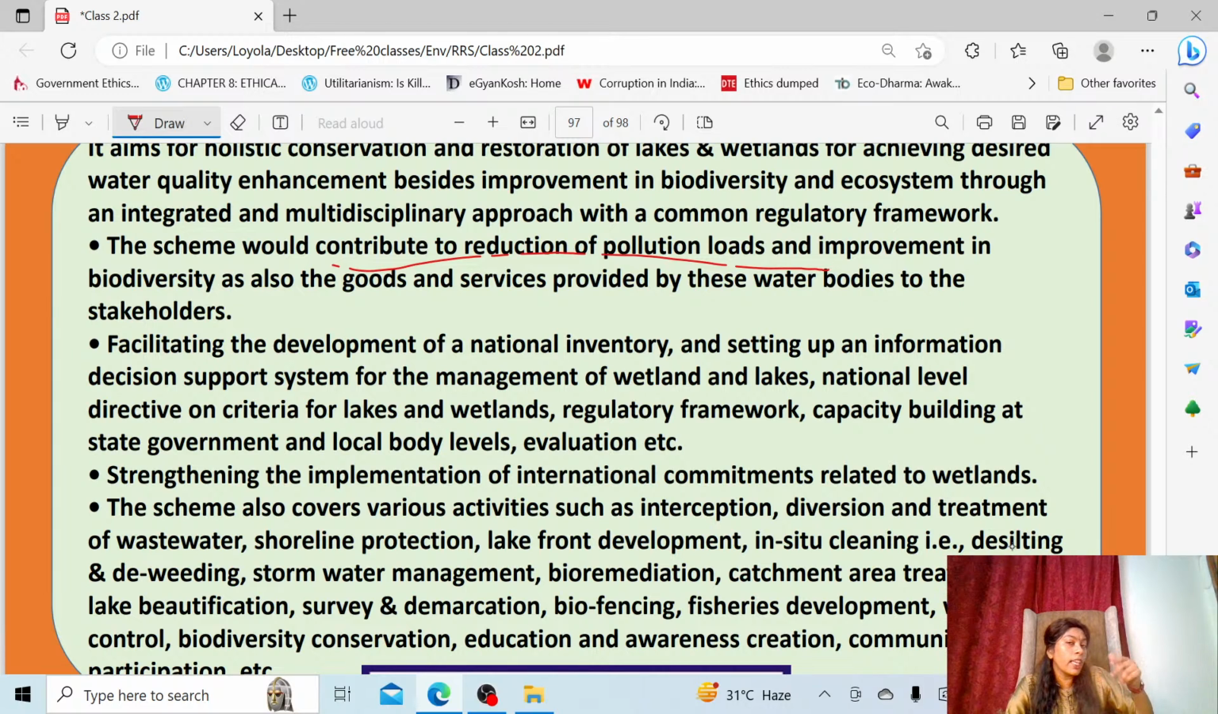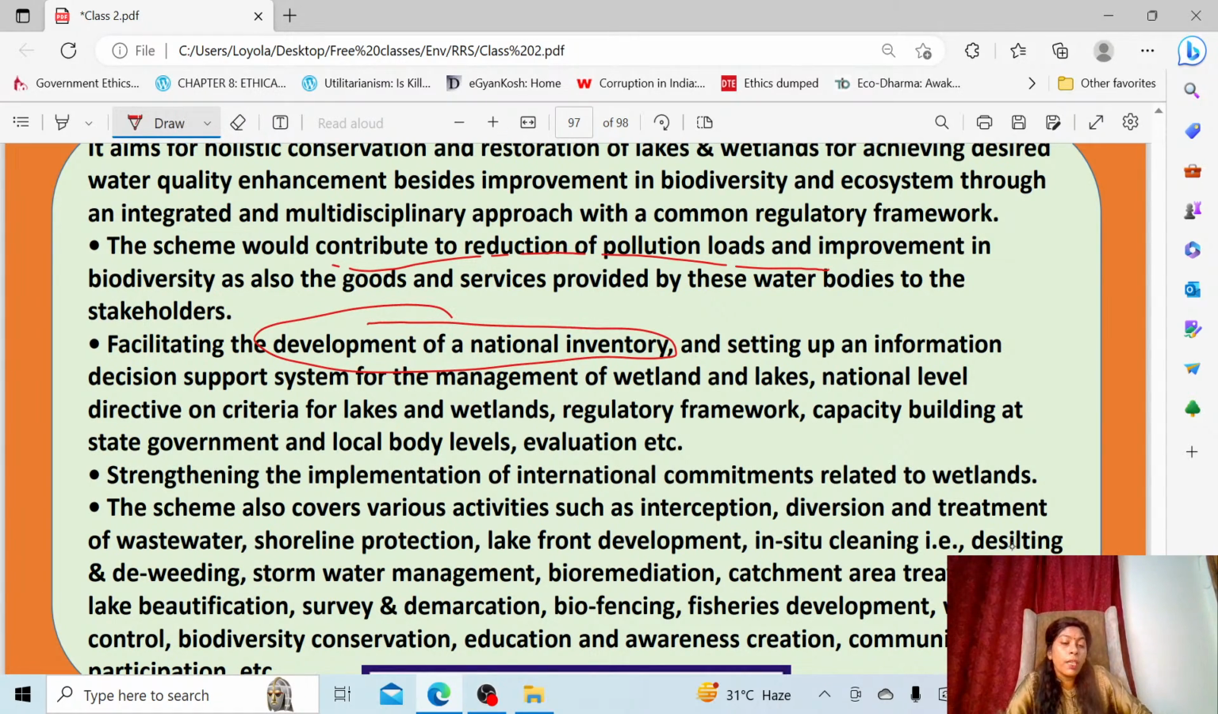I already told you the carrying capacity of nature is far exceeded, and the way it can purify the water is completely getting reduced because there is a lot of pollution load. We keep on adding to the pollution load. So for that purpose they brought this scheme, and also to improve the biodiversity and the development of a national inventory.